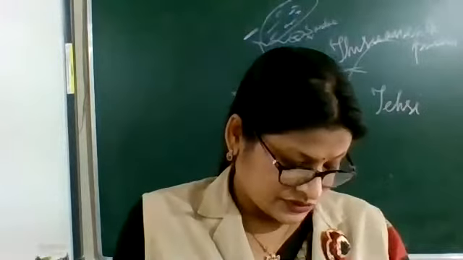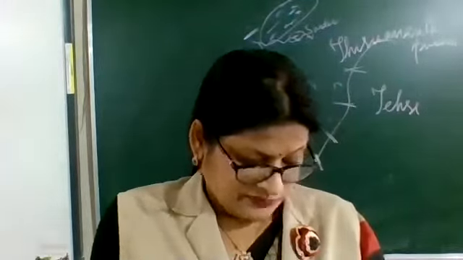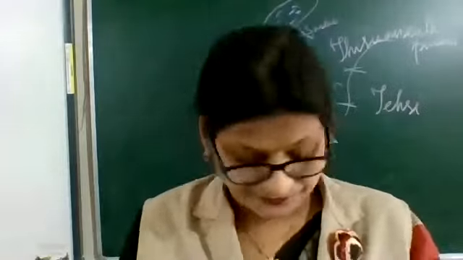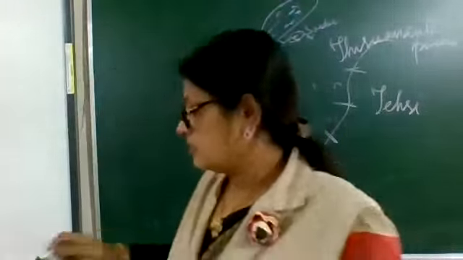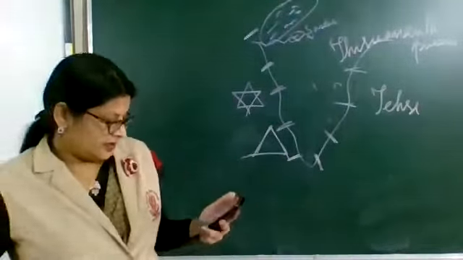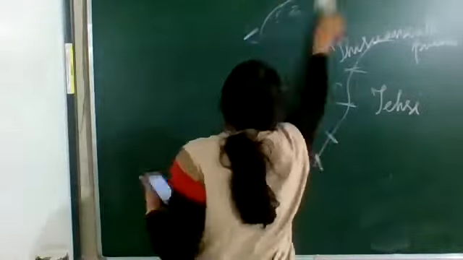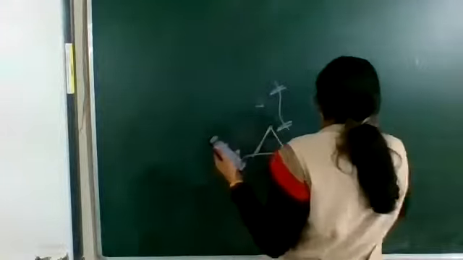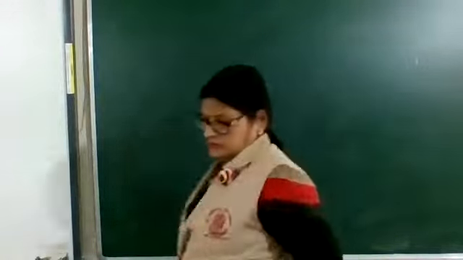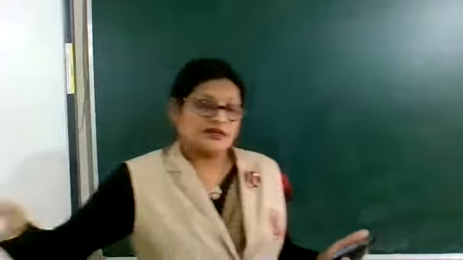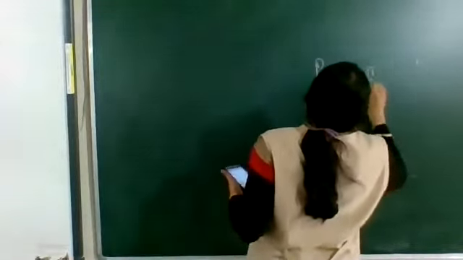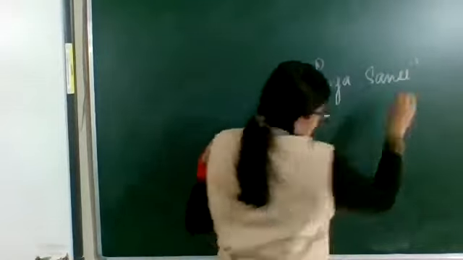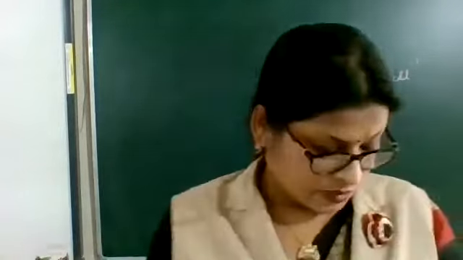International airports. First, Amritsar. In bracket write Rajasansi. Bracket close. I'll tell you what it is.